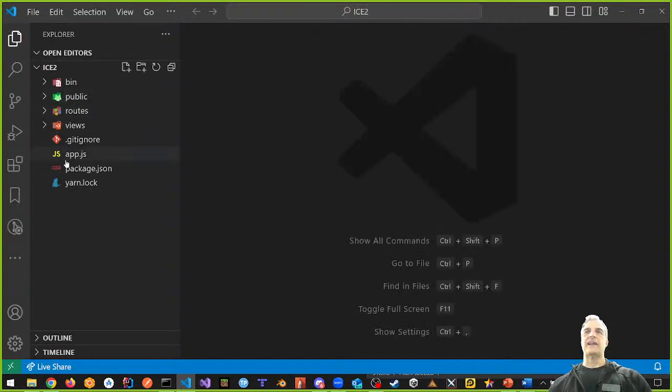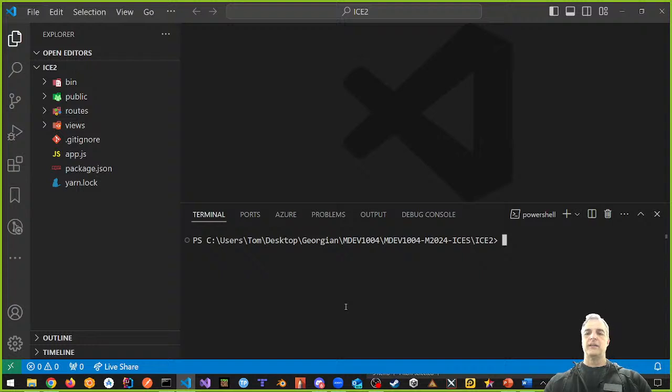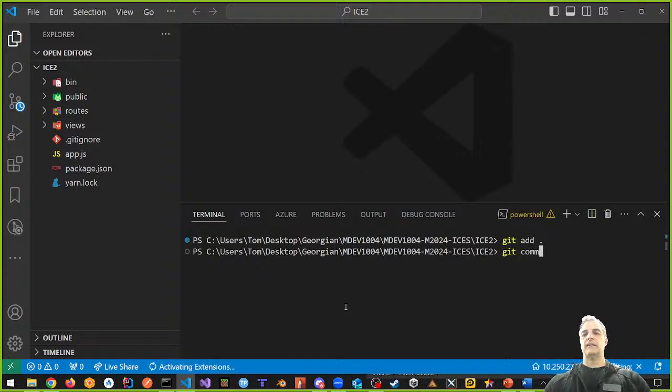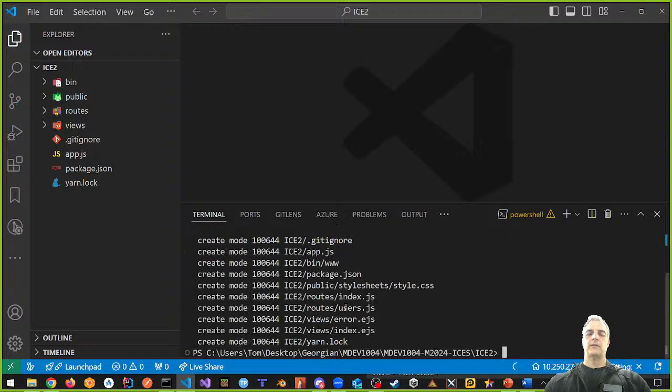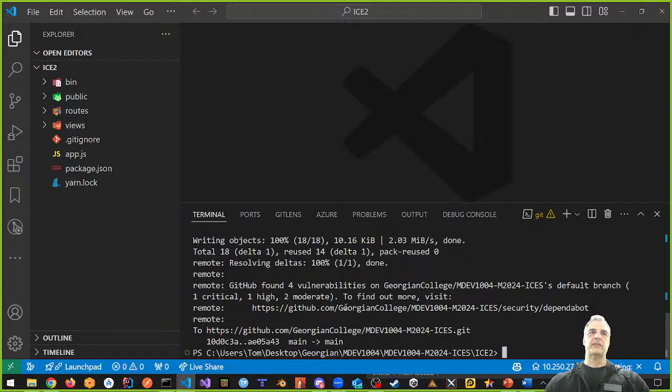Hey, this is what we had last week, except now it's called ICE2, right? And what I also want to do here is put this up on GitHub right now as it is. So the way to do that, I'm going to my terminal here, and I'm going to say git add dot, git commit -m, and I'll say added project files for ICE2. Right? And then I'm going to git push. These are all the commands. Git add, git commit, git push, just like we did last week.